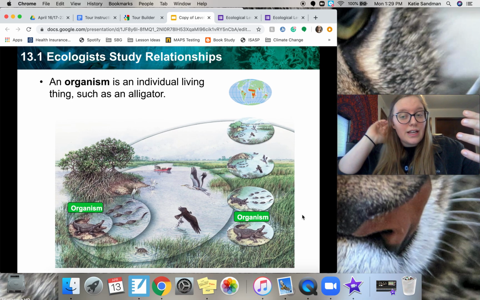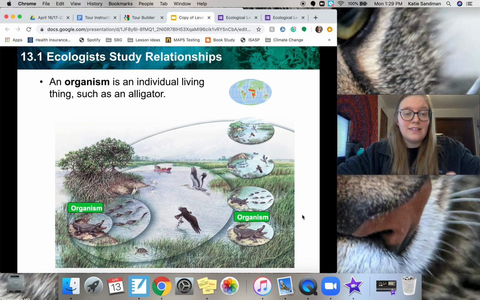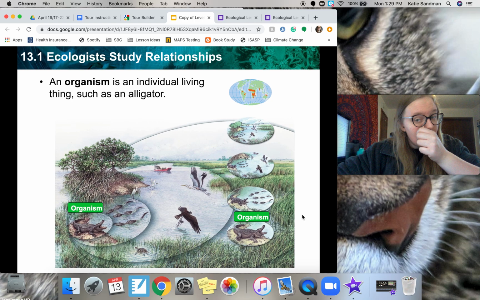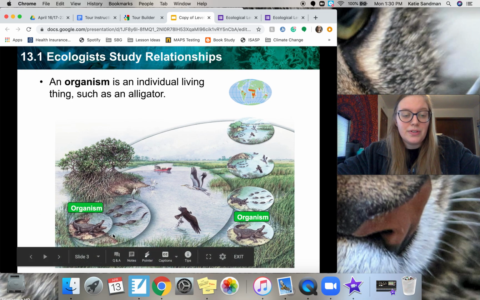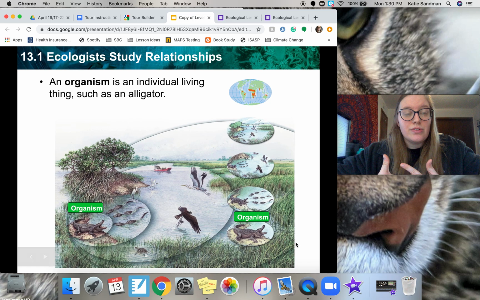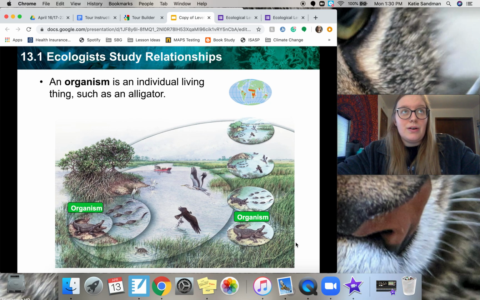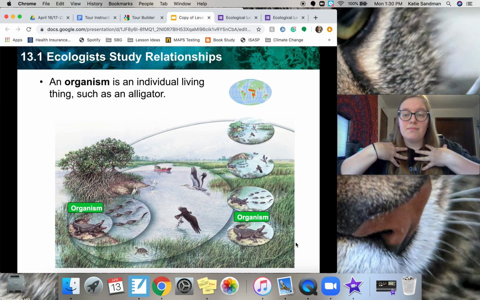Okay, so with our levels, we're going to be going from the smallest level to the biggest one. So when we're looking at the levels, the smallest level of ecological organization is an organism. So an organism is an individual living thing. We can use the example of an alligator, like it's in that picture, or I'm also going to use a school-related example. So if I was thinking about school, I would say that an organism is me, Miss Sandman.